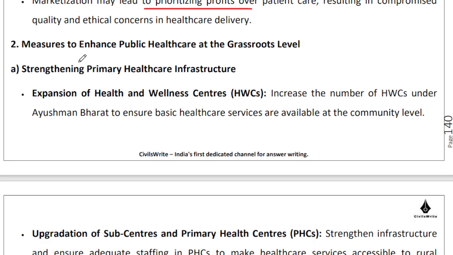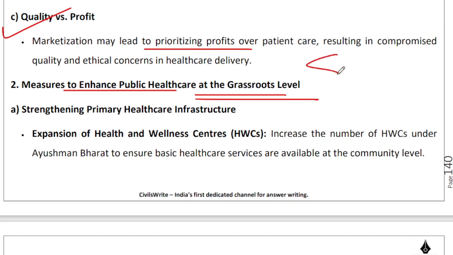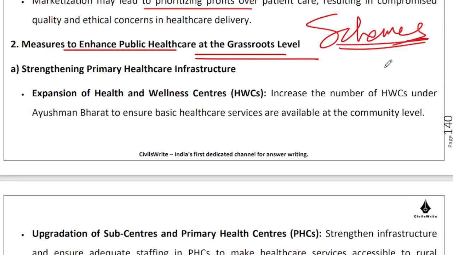Now, what are the measures that we can take to enhance public healthcare at the grassroots level that actually works, right? So here you have to speak about the already initiated government schemes and programs, and you have to try and suggest improvements and reforms in terms of strengthening these schemes and programs. So we can definitely try to start with strengthening of the primary healthcare infrastructure, because if we can catch the disease young, we can catch the problem young, then nothing like it.